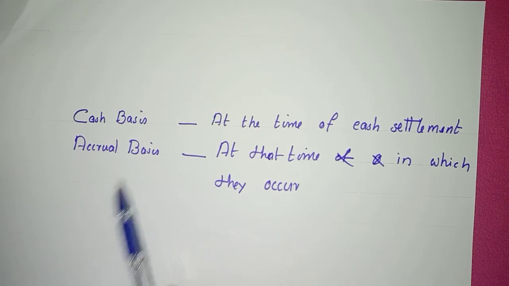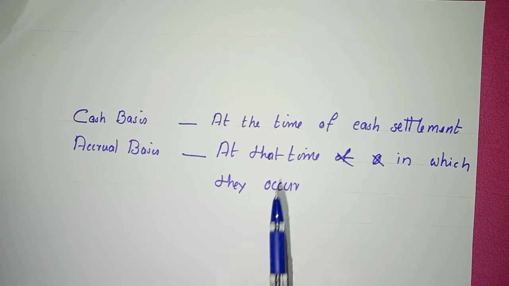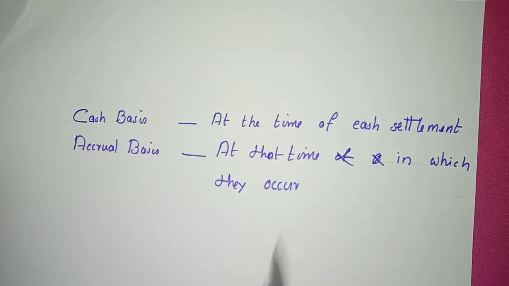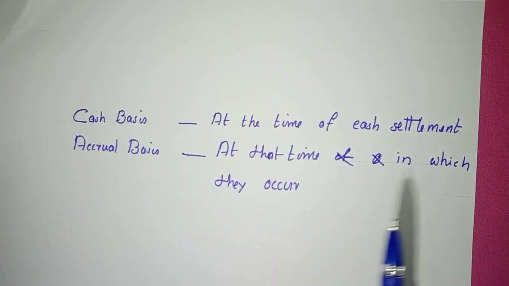Next one is accrual basis. On accrual basis, transactions, that is revenues and costs, must be recorded in the period in which they occur rather than when they are paid or received. That means expenses and revenues for a particular month must be recorded in that month itself, even if we are receiving or paying it in the next month.